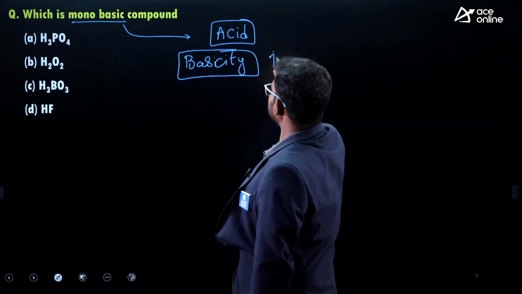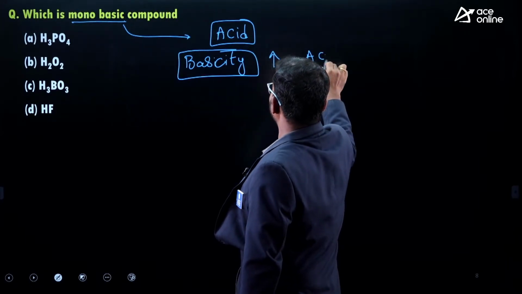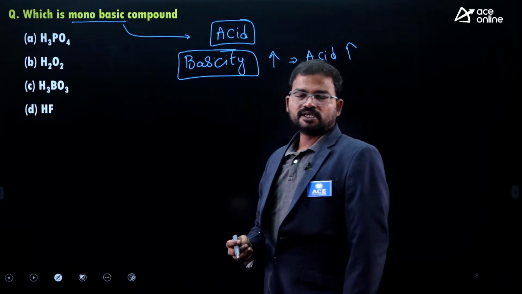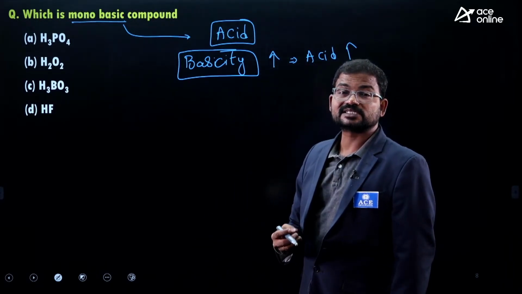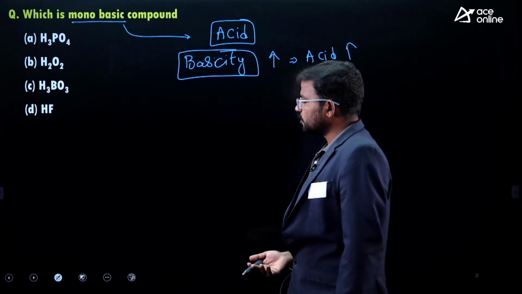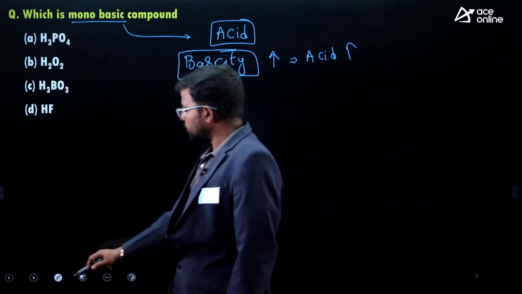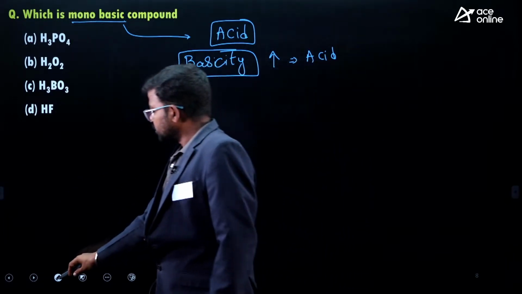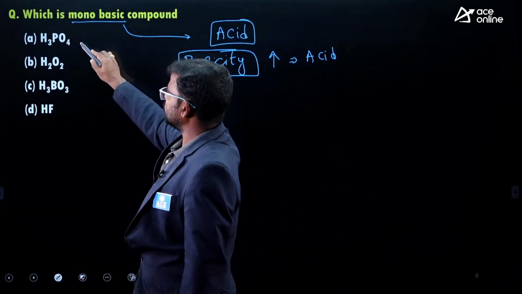If the basicity is high, the acidic nature of the chemical is also high, and it provides H plus ions very easily compared with the remaining ones. That's why we have to elaborate this concept.